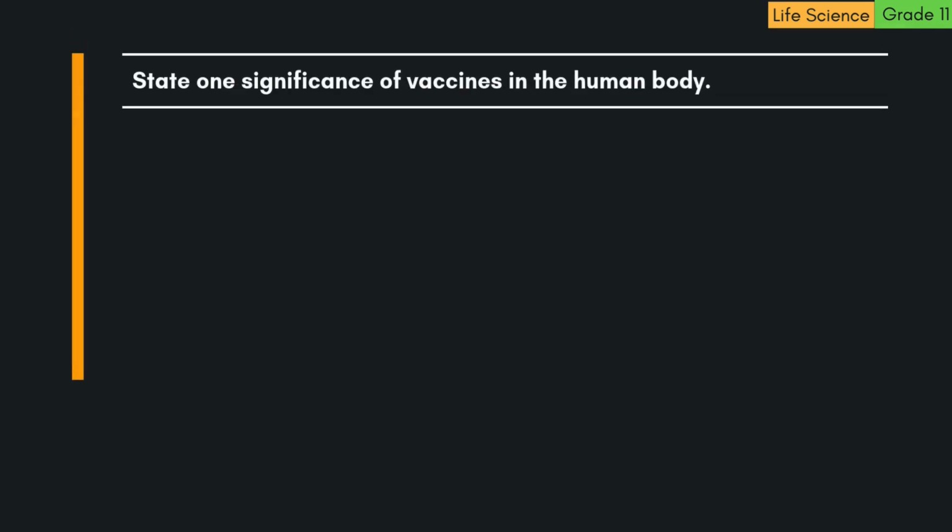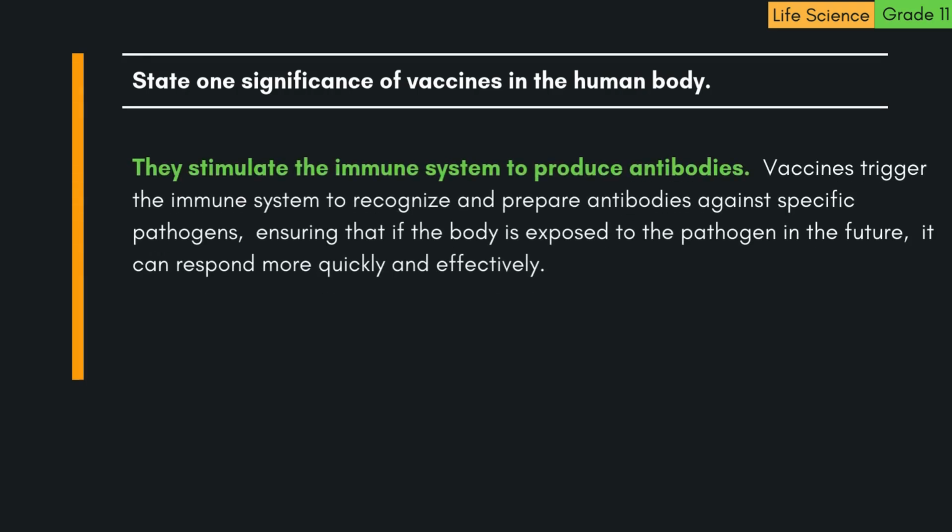Question: state 1 significance of vaccines in the human body. They stimulate the immune system to produce antibodies. Vaccines trigger the immune system to recognize and prepare antibodies against specific pathogens, ensuring that if the body is exposed to the pathogen in the future, it can respond more quickly and effectively.